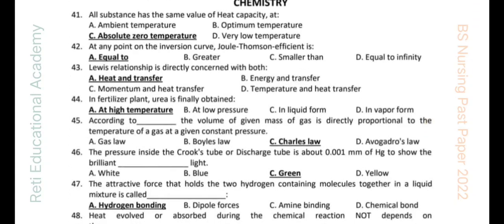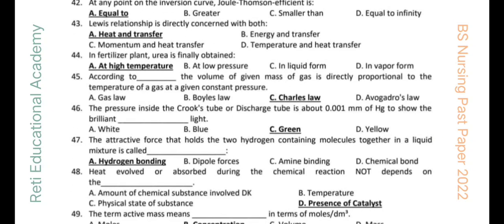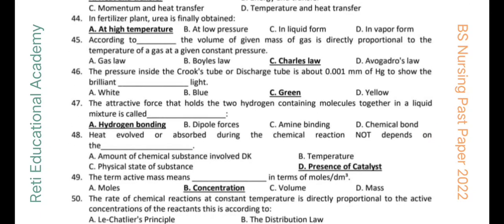Question number 42. At any point on the inversion curve, the Joule-Thomson coefficient is equal to zero. Question number 43. Lewis relationship is directly concerned with both heat and mass transfer. Question number 44. In a fertilizer plant, urea is finally obtained at high temperature.